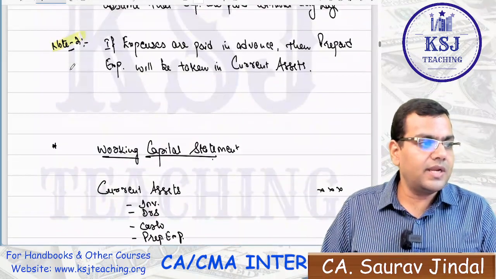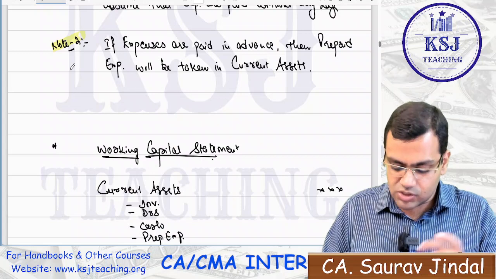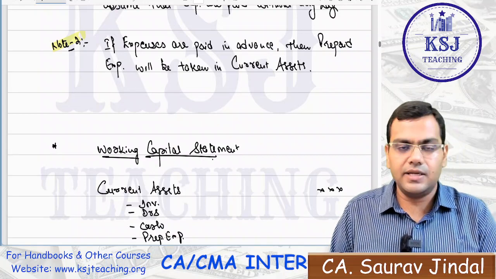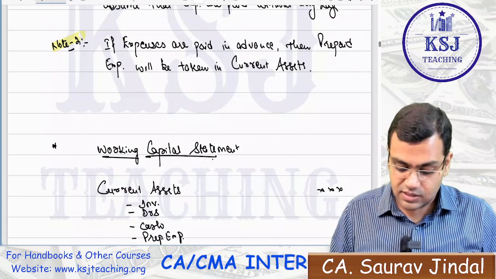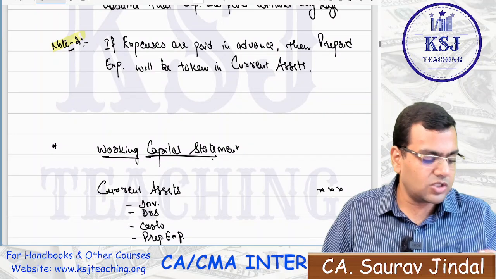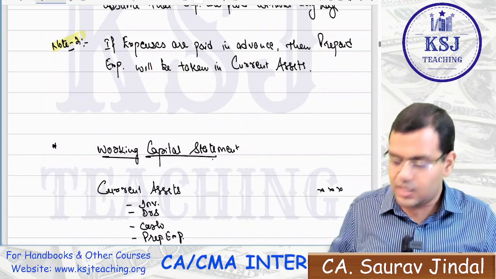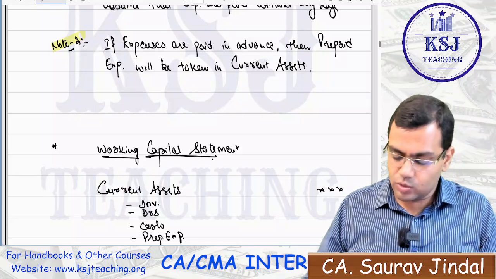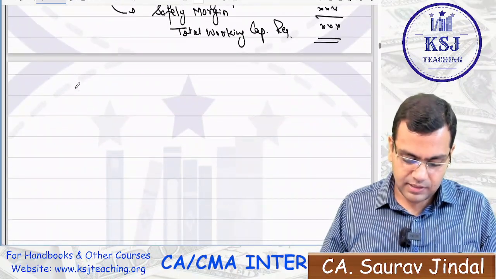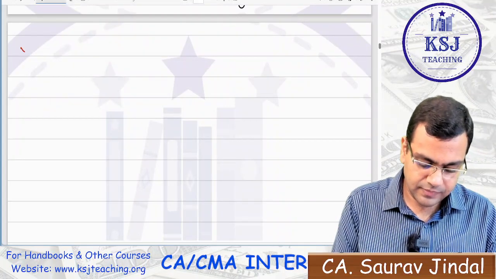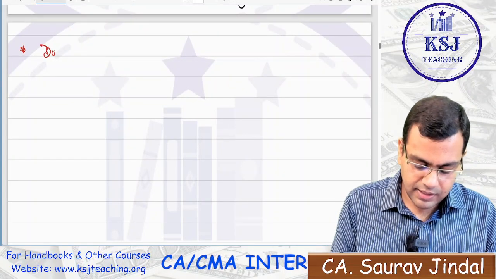Clear? So this is the working capital statement. We have discussed all the small components of this working capital statement, what the various components are, what the various things are that you have to calculate, and what the various small points are that you have to keep your focus on. Clear? Now coming to the last topic of working capital. What is that last topic, sir? That is double shift working. The last topic is double shift working.